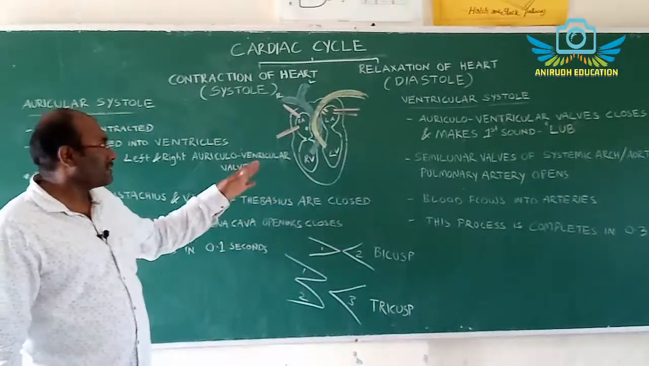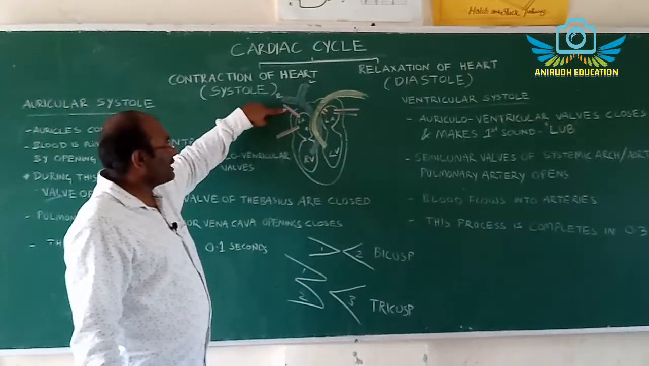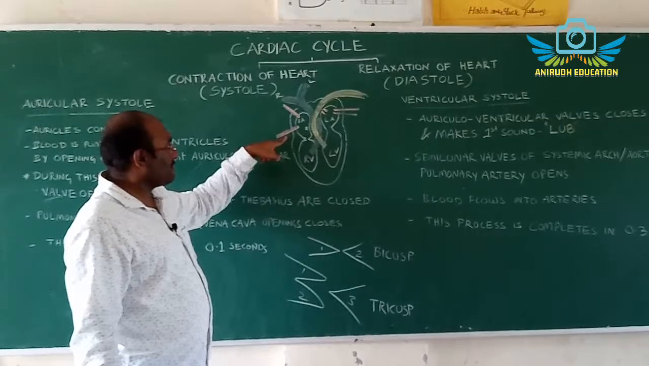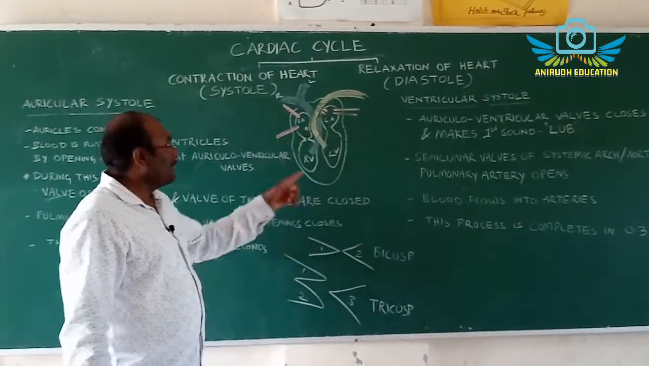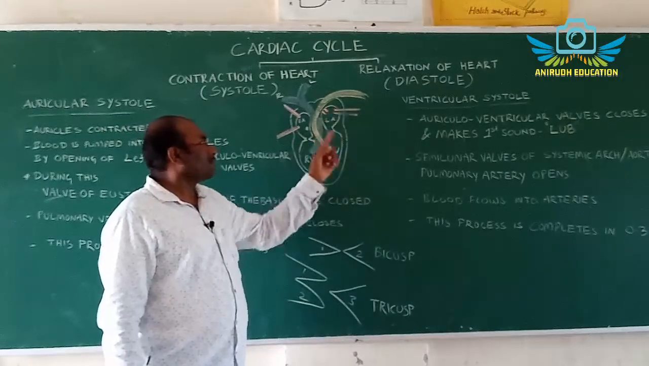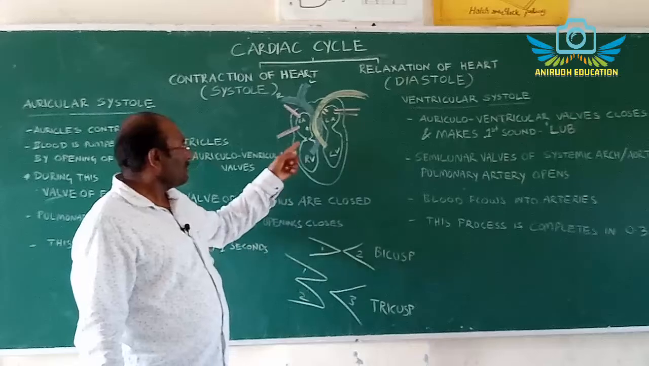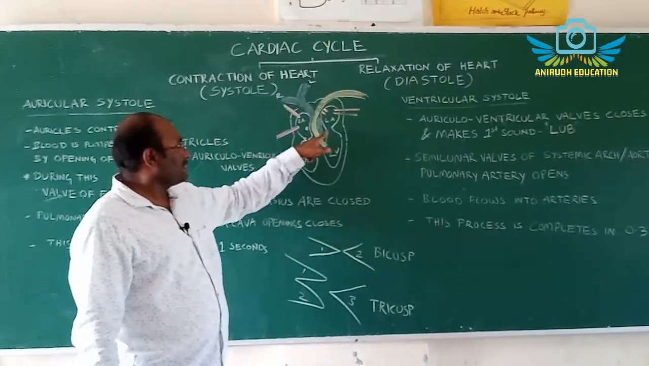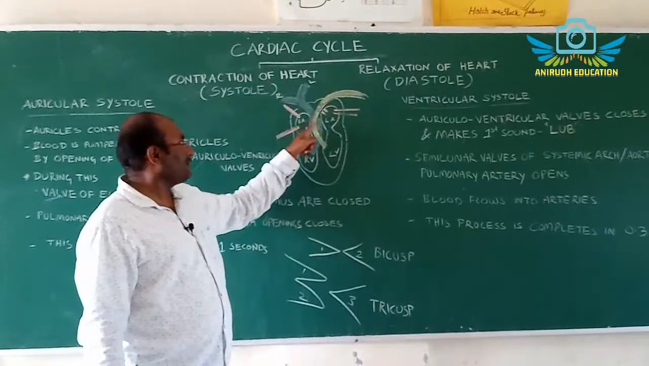If we observe the parts of the heart, this is the superior vena cava, this is the inferior vena cava, and this is the coronary sinus. 1, 2, 3, 4, these are the pulmonary veins. These are the flaps, and these are also flaps. This is the right ventricle, right atrium, left atrium.